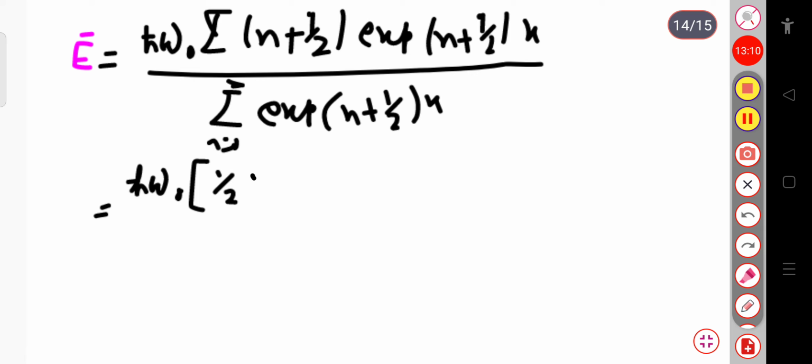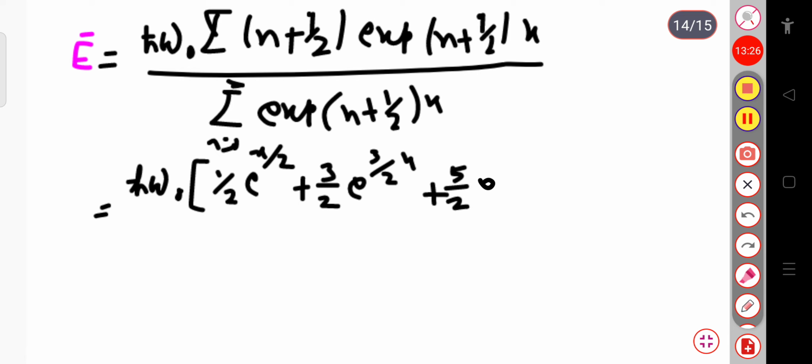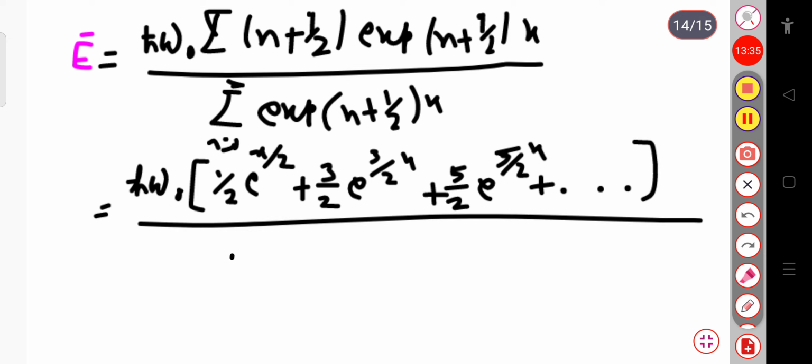Again if n is 1, n plus half is 3 by 2, so 3 by 2 exponential 3x by 2, plus similarly 5 by 2 exponential 5x by 2 and so on, divided by exponential x by 2 plus exponential 3x by 2 plus exponential 5x by 2 and so on.